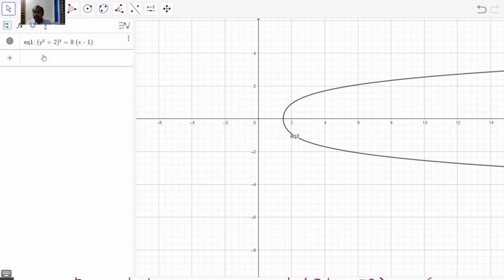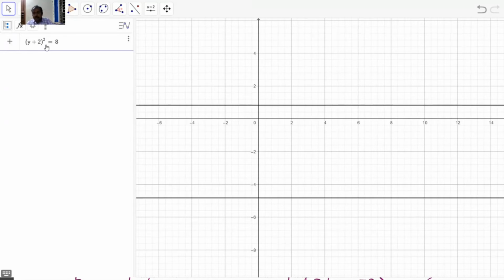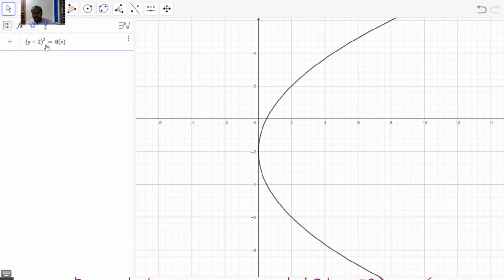So we may plot it. It's not y square plus 2, that's a wrong curve. It's (y plus 2) the whole square equal to 8 into (x minus 1).